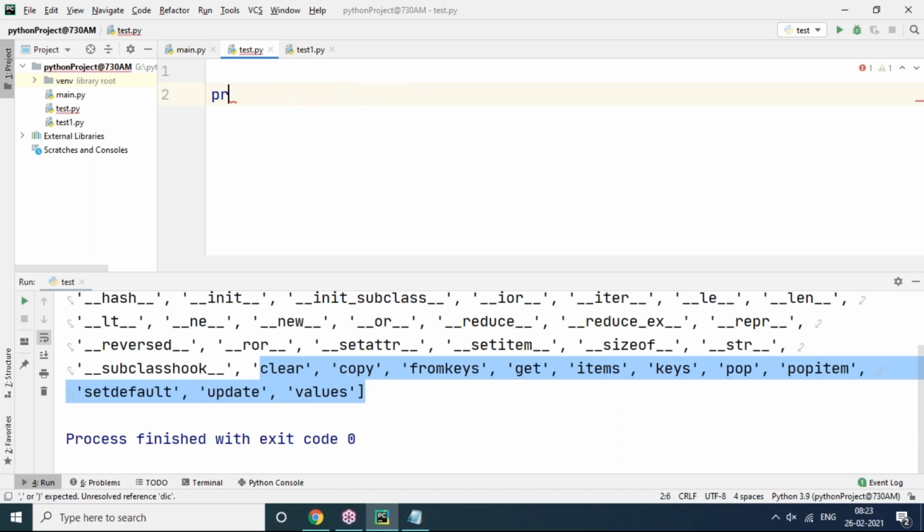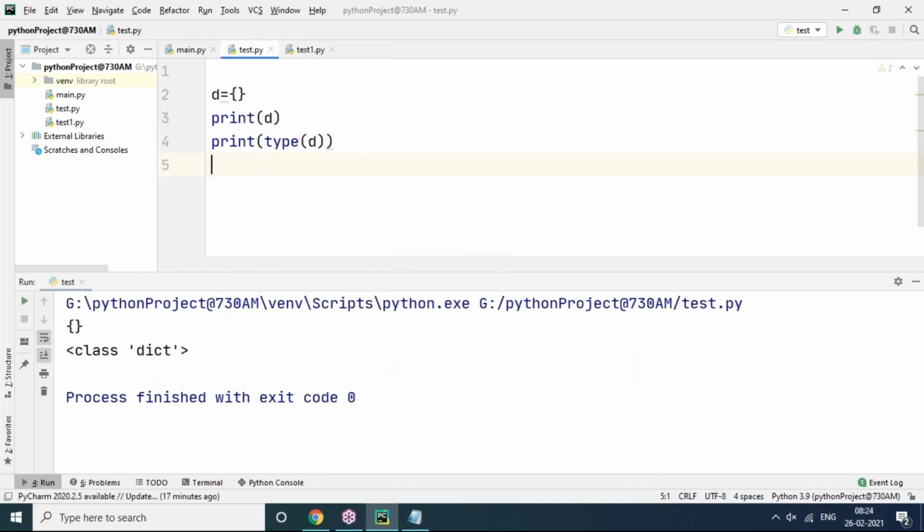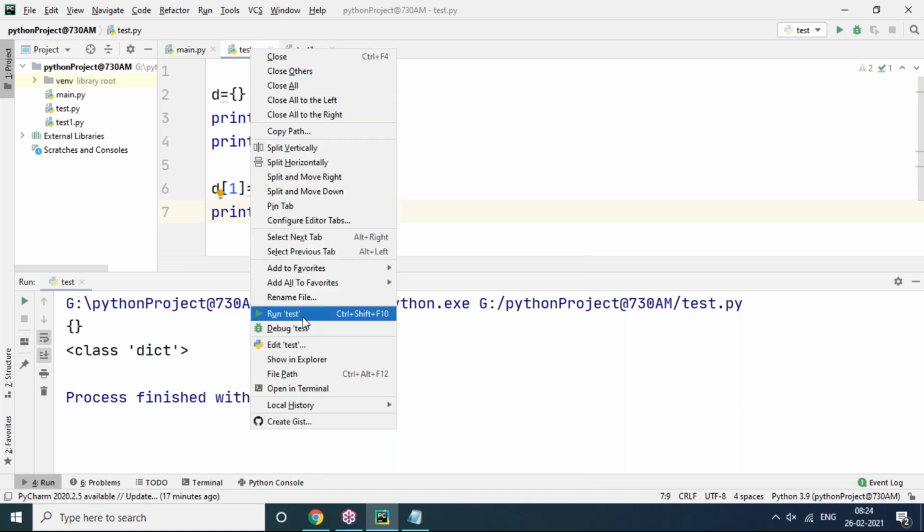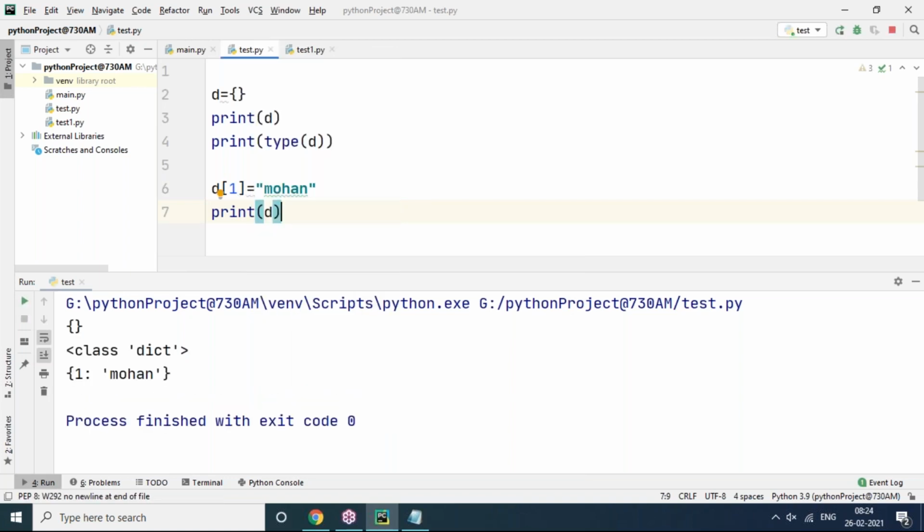So for example, you can see D equals to empty dictionary here. Print D, print type of D. Now once I execute, you got an empty dictionary. But if you want to add items, there is a possibility. D of key 1 equals value Mohan. So this is going to add one item to the dictionary. Now you can see it's adding like this only.